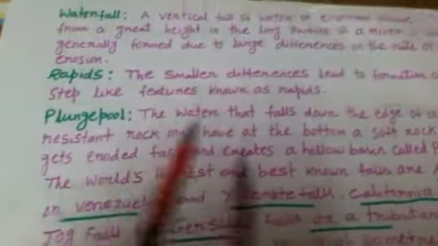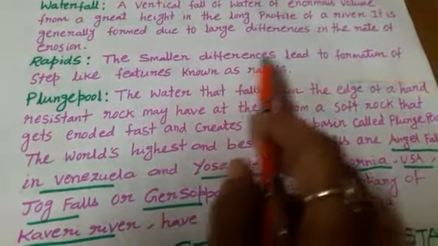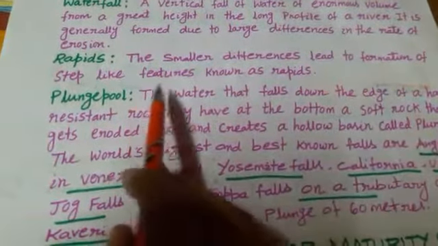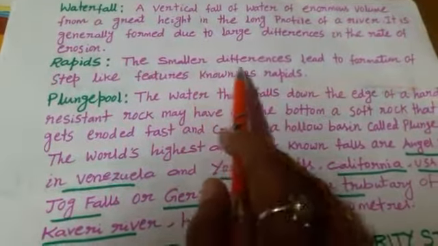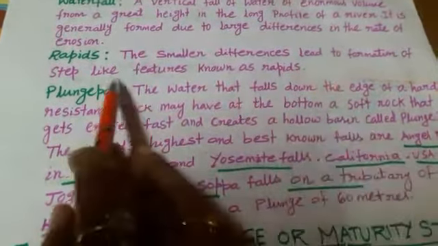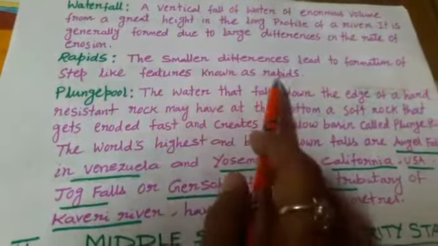The next one is rapid. Smaller differences lead to the formation of a step-like feature known as rapid. Rapids are small waterfalls.